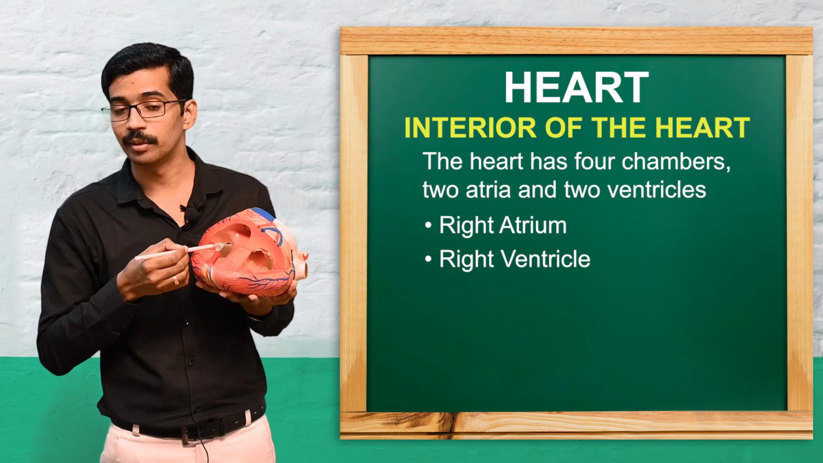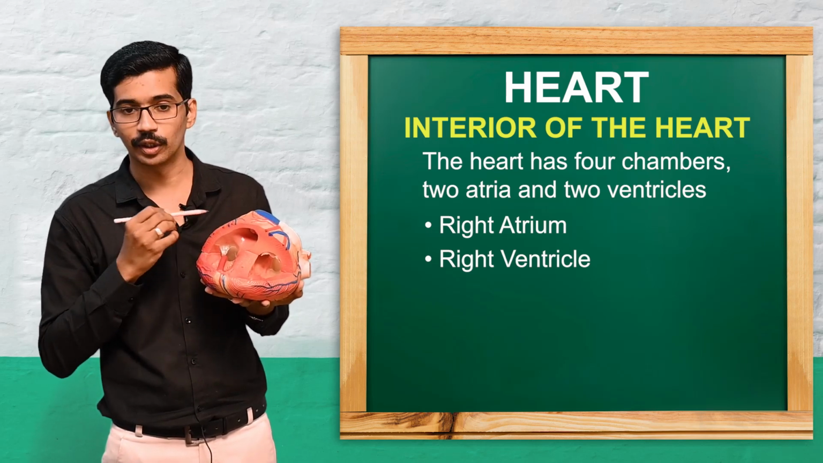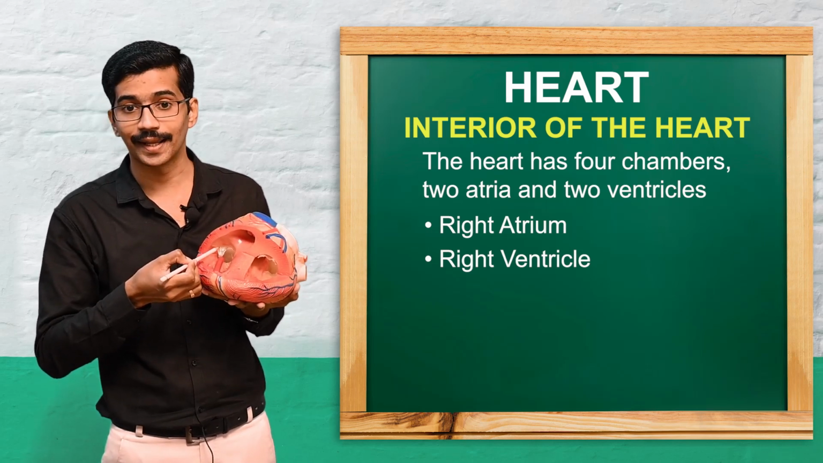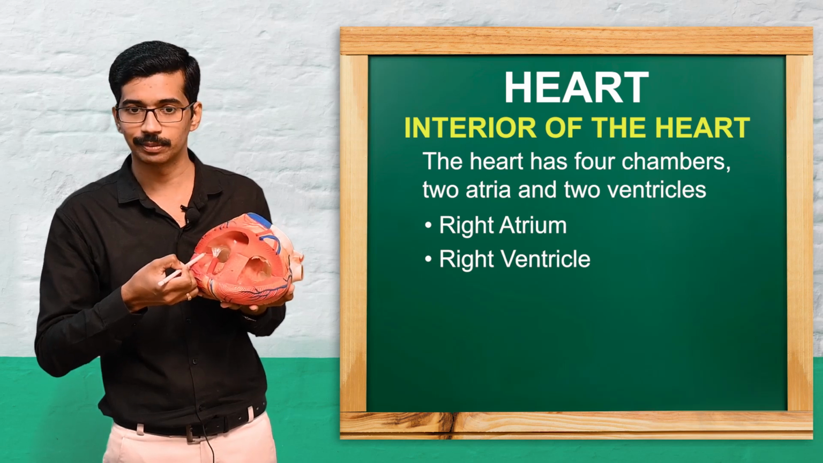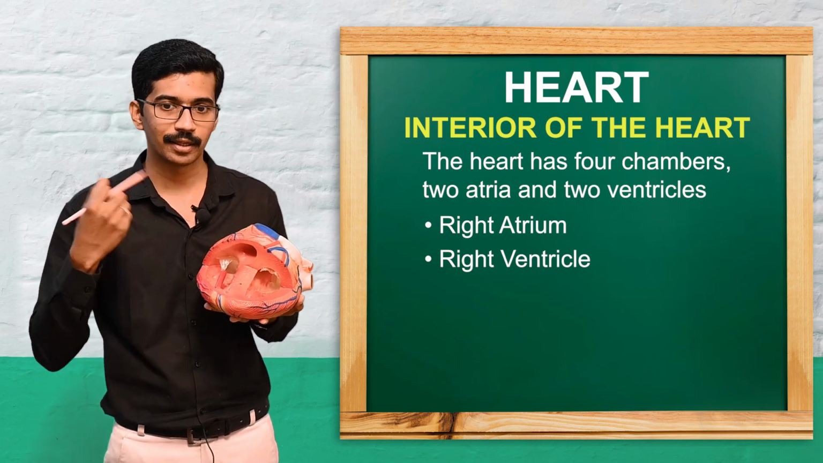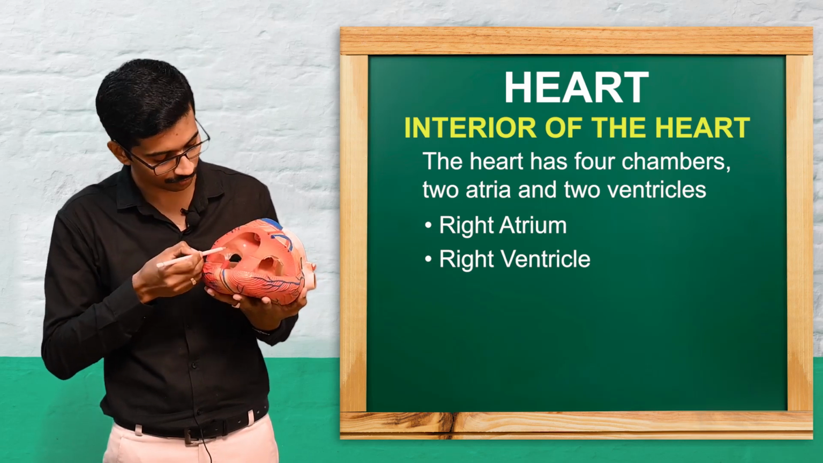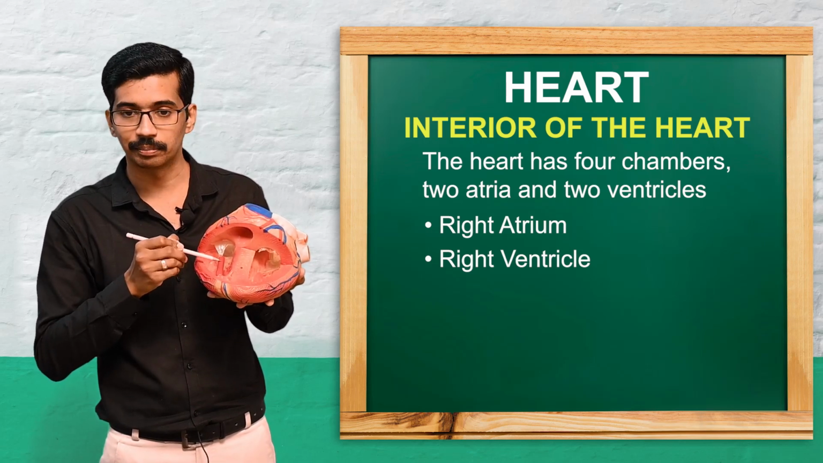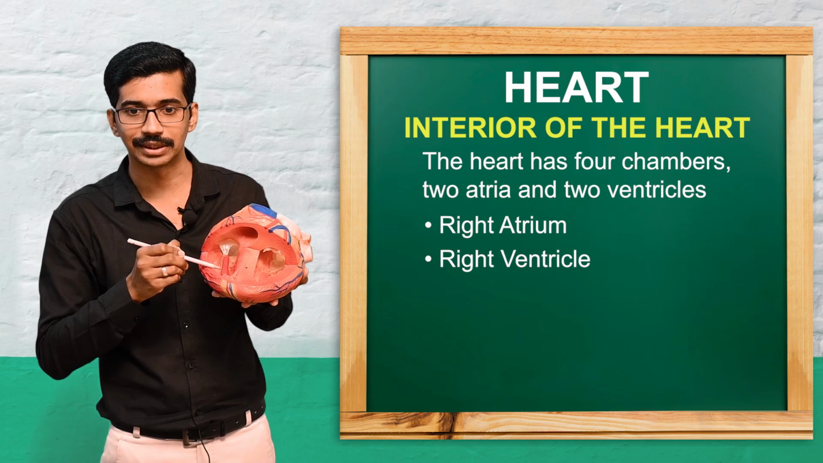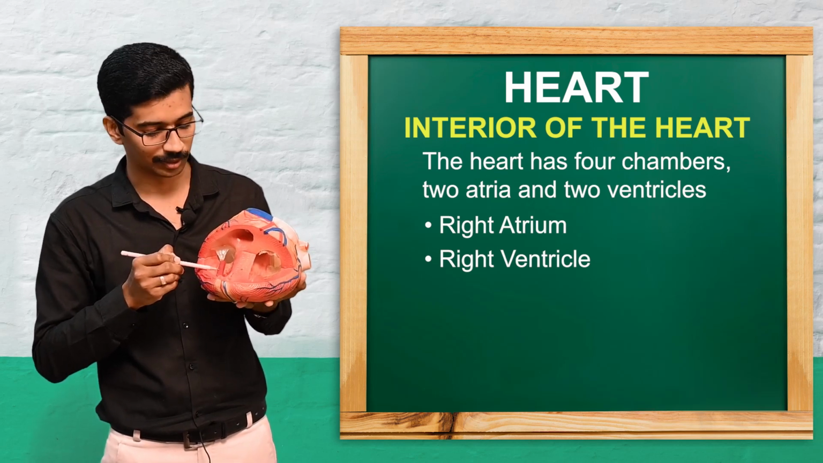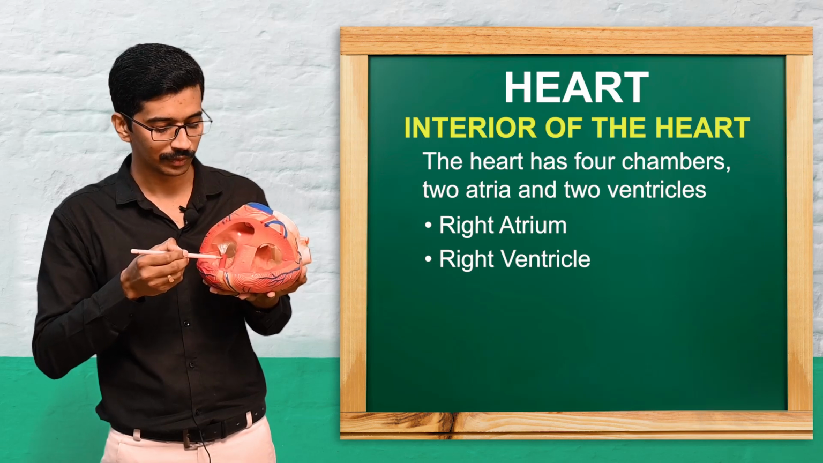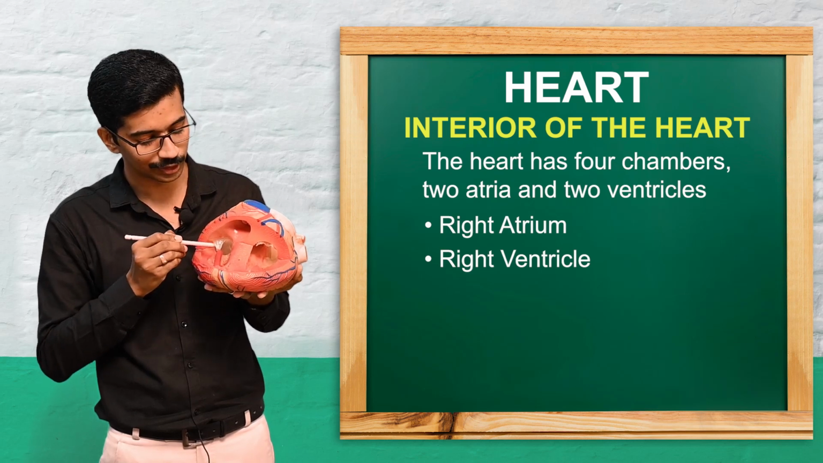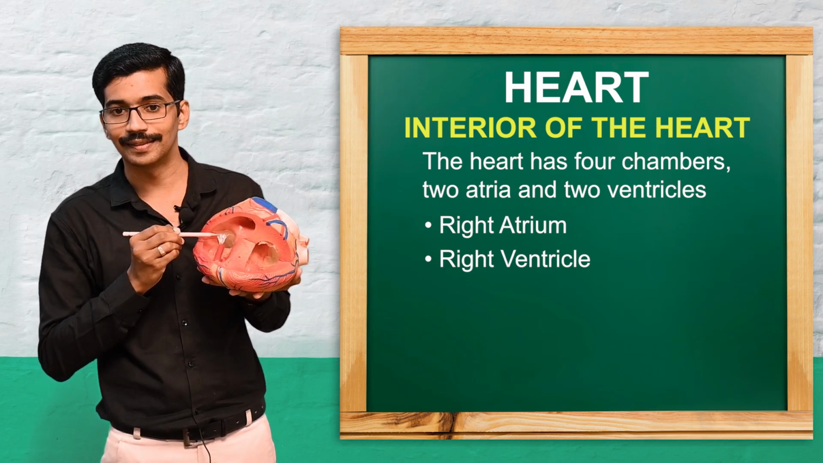Here you can see another important structure, the right atrioventricular valve. This is termed the tricuspid valve. Why do we call it a tricuspid valve? This valve has 3 cup-like structures. It is attached to a muscle which is a part of the right ventricle, termed the papillary muscle. There are small thread-like connections here.